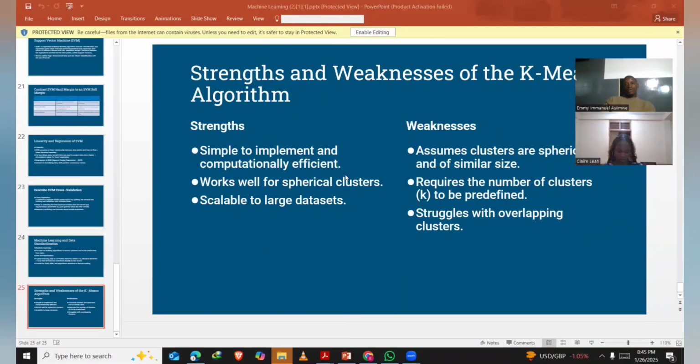Now the strengths and weaknesses of the K-means algorithm. The strengths: it's simple to implement, computationally efficient, works well for spherical clusters, and is scalable to large data sets. The weaknesses: it assumes spherical clusters, requires the number of clusters to be specified, and struggles with overlapping clusters. So that is all about the K-means algorithm.